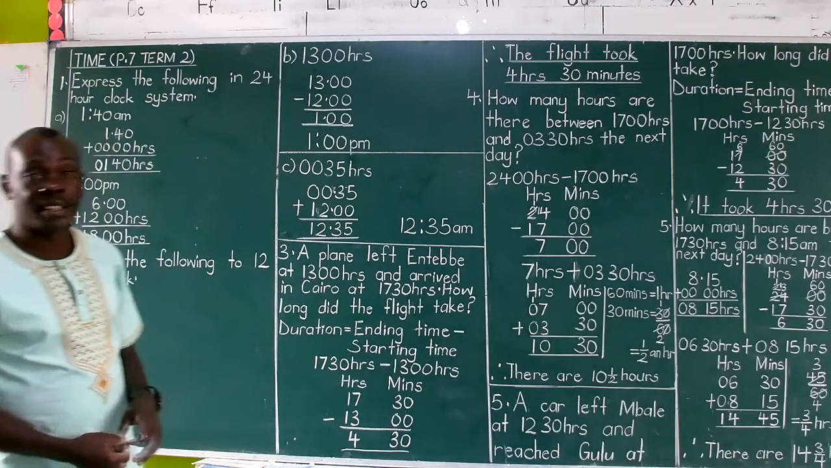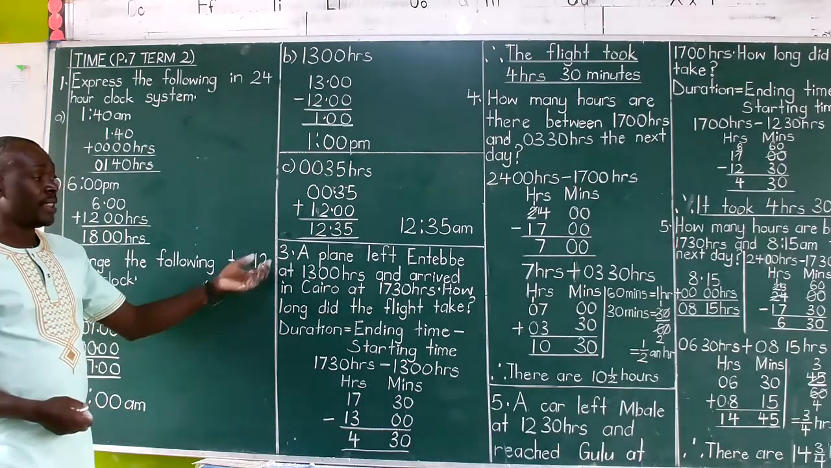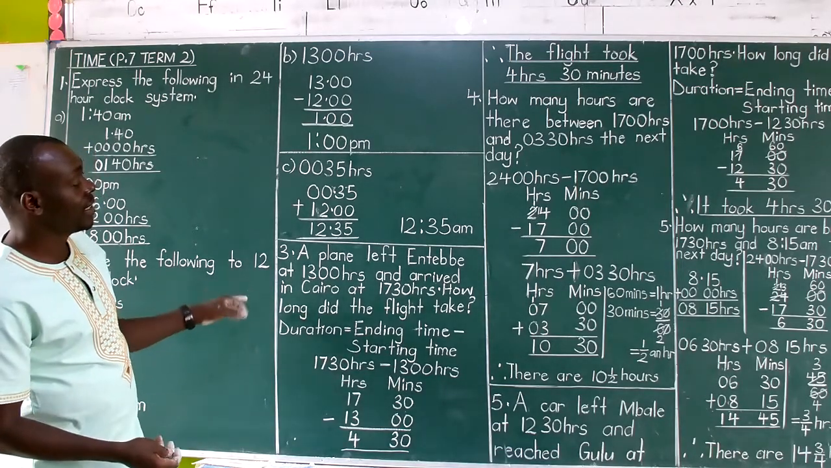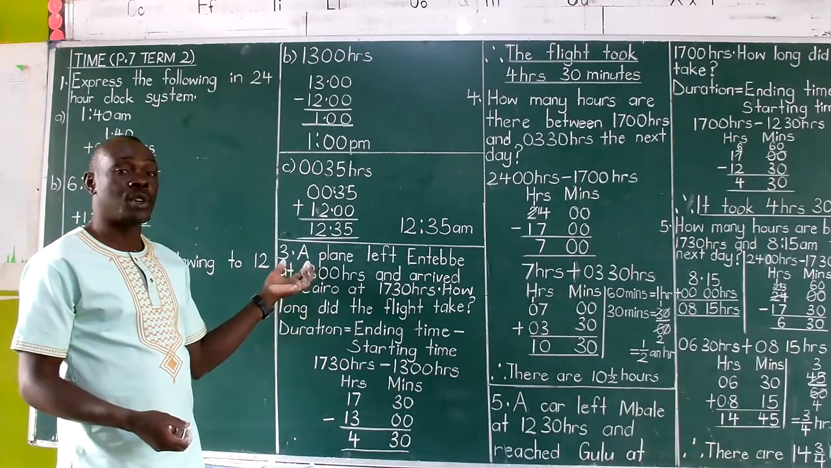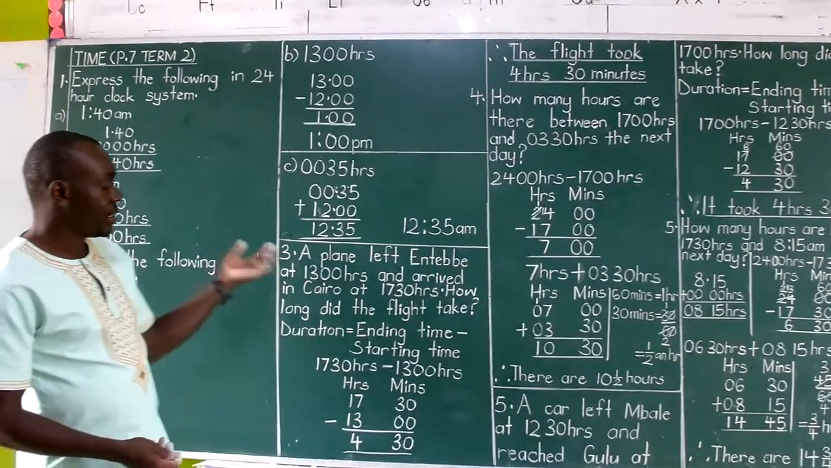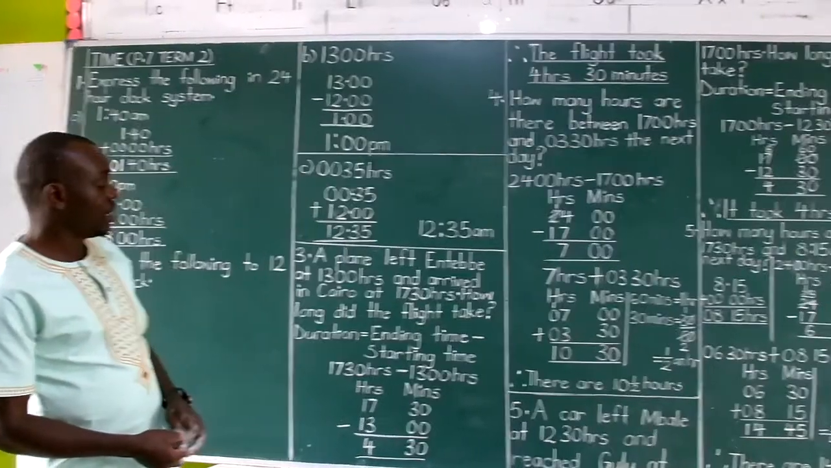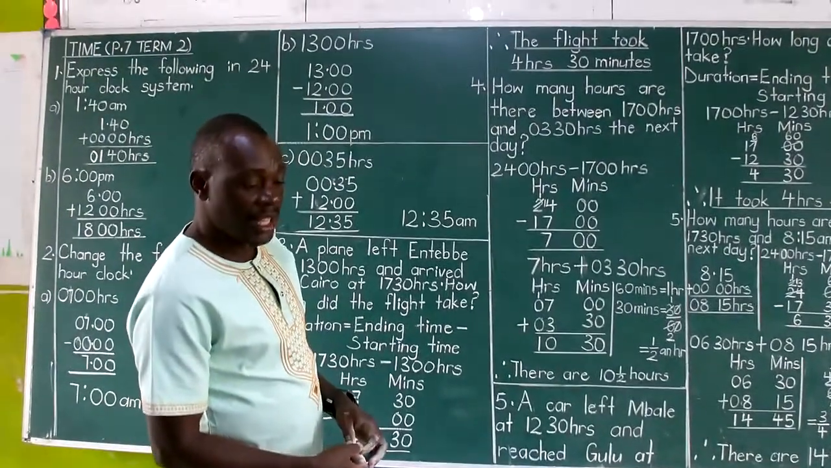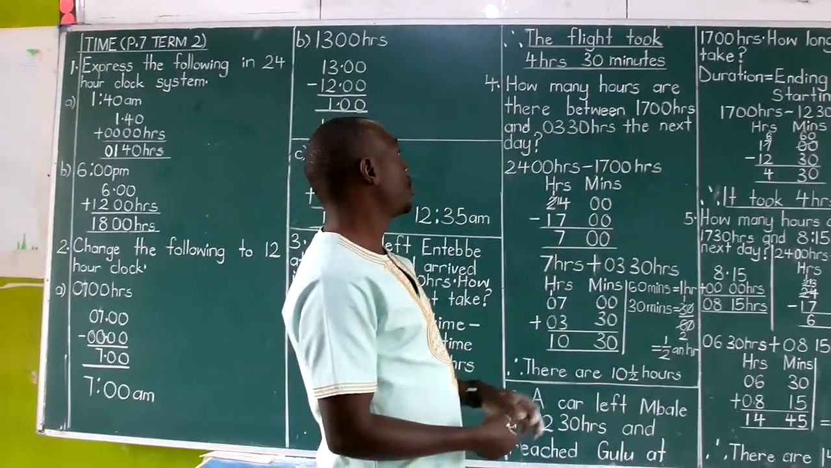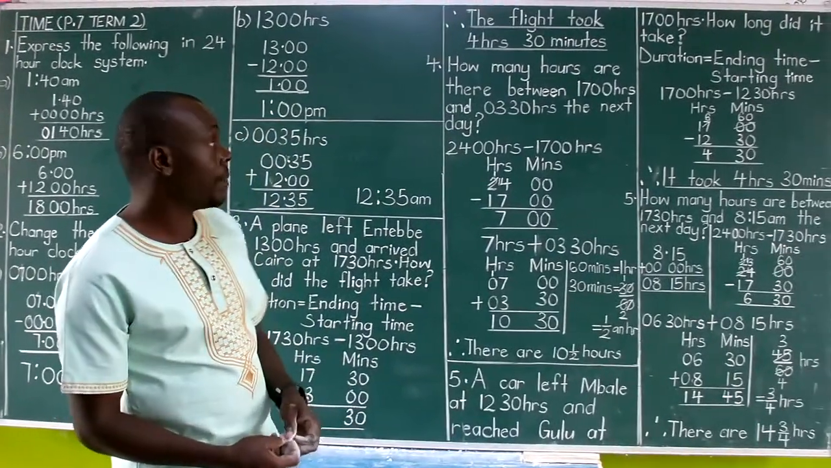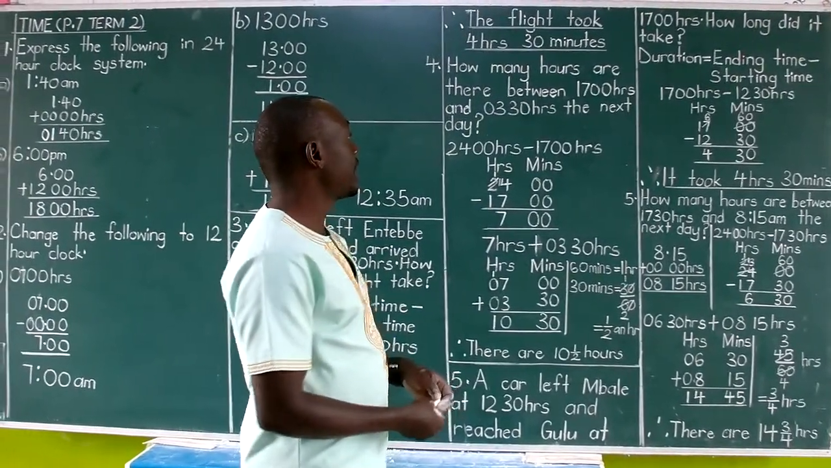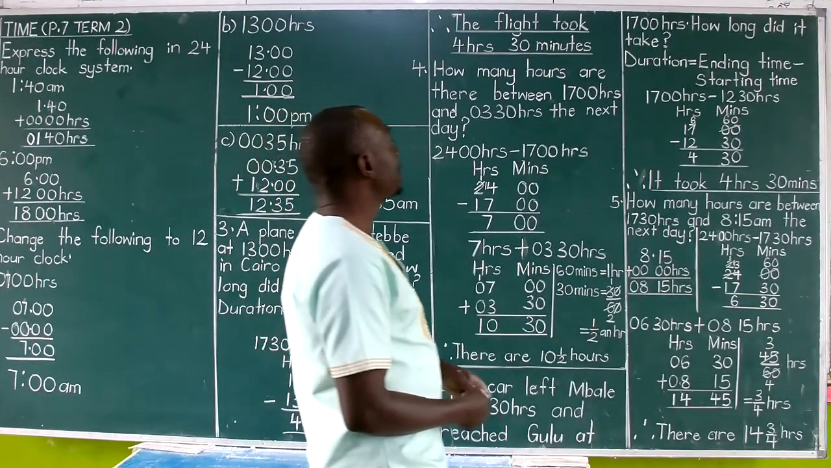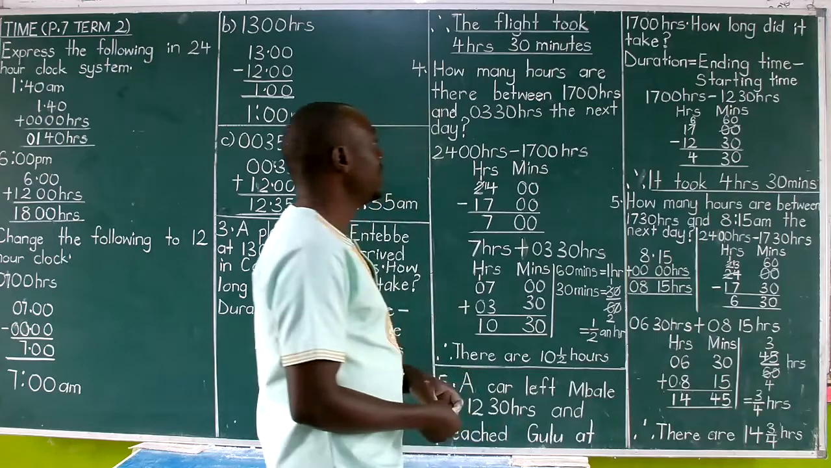As easy as that. Why is it as easy as that? Because the two times given here were given in the same clock, that's the 24-hour clock system, and we were then able to subtract automatically because the journey was simplified. So let's go and see example number 4. How many hours are there between 1700 hours and 0330 hours the next day?